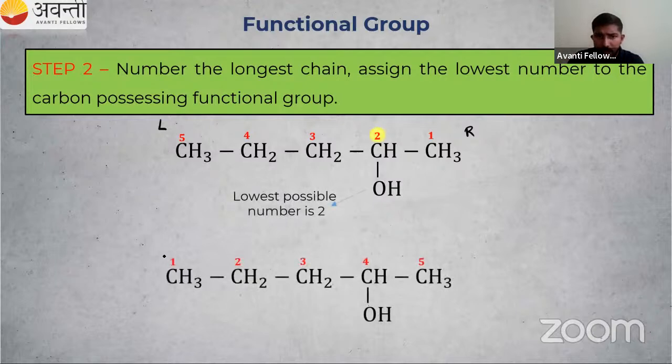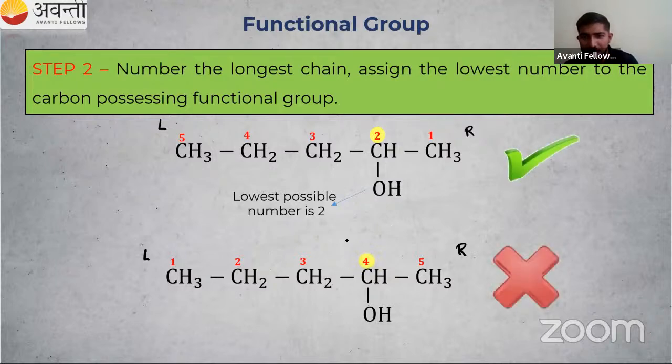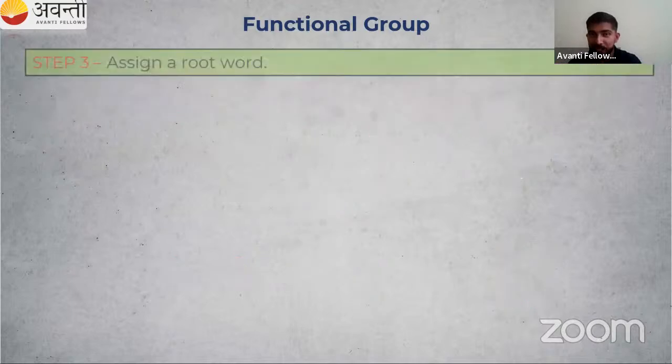Suppose I am giving numbering from left to right. Then this will get 4. The number is 4, that is not correct, so I don't have to consider that. Yeah, Nasik students, great. You know everything. That is great. So the first numbering is correct. The second numbering is wrong.